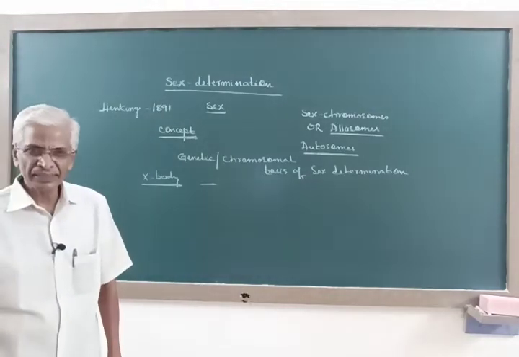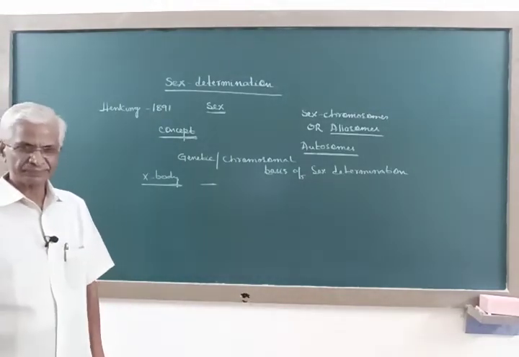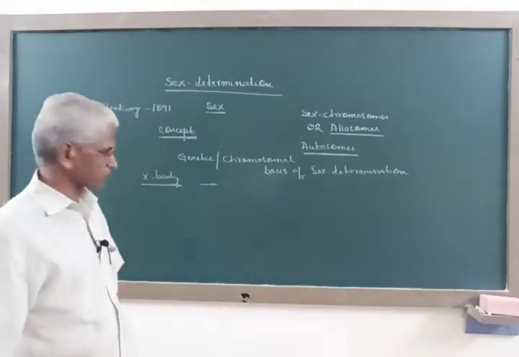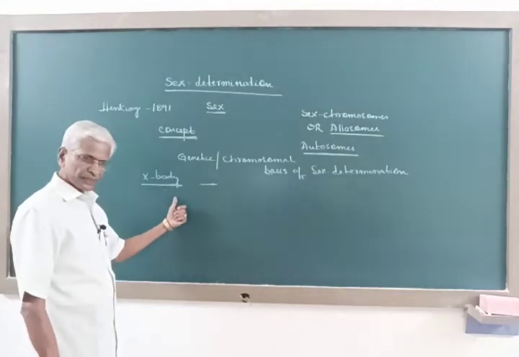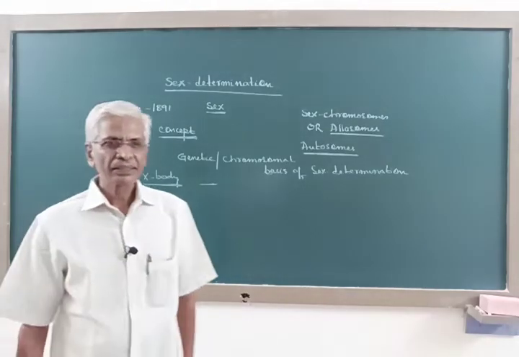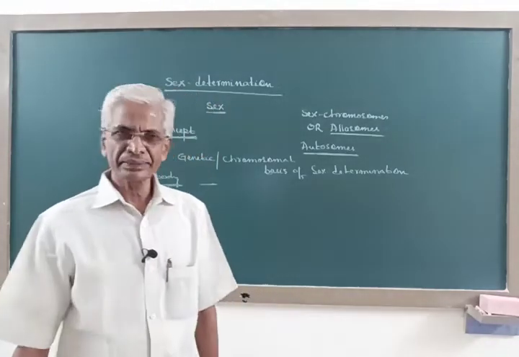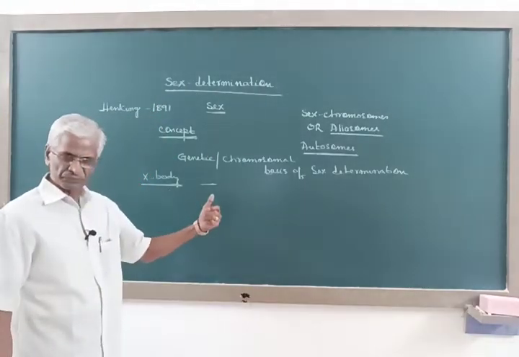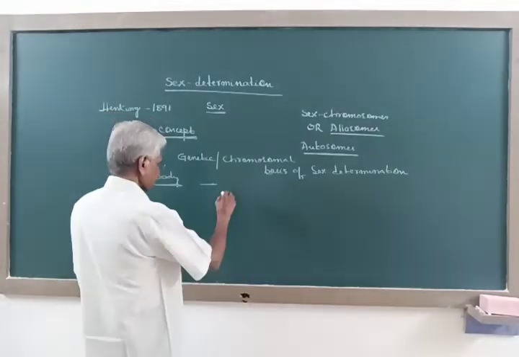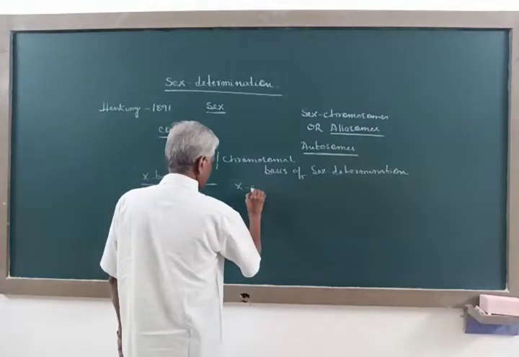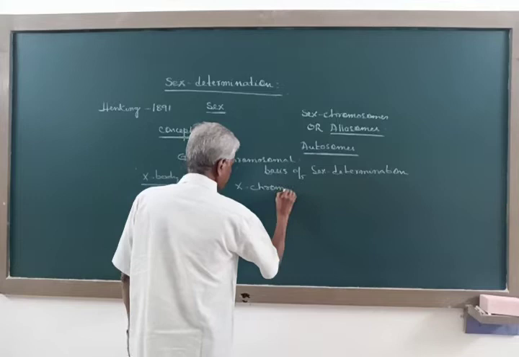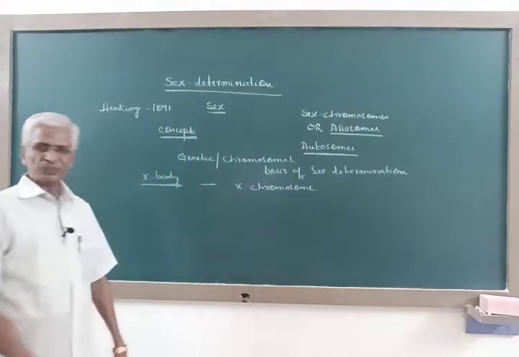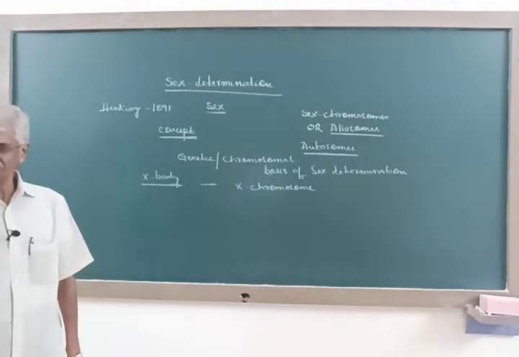The X-body is actually the X chromosome.